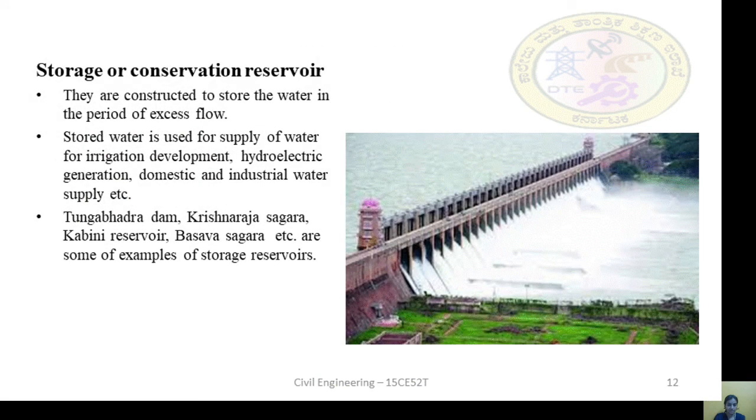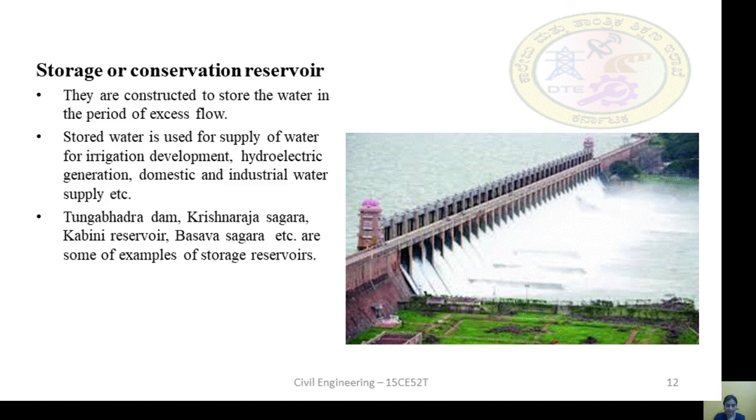A storage reservoir stores the water when the flow is excess and releases it whenever needed. The storage reservoir can be used for hydroelectric generation, domestic use, water used for industries, etc.